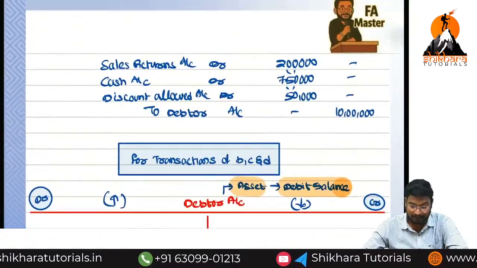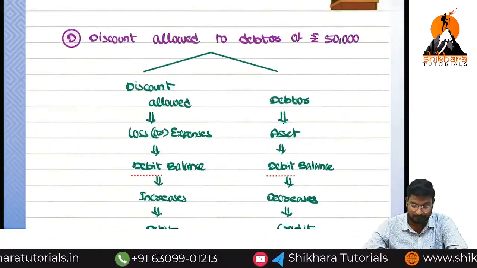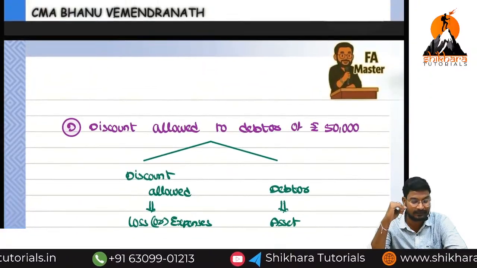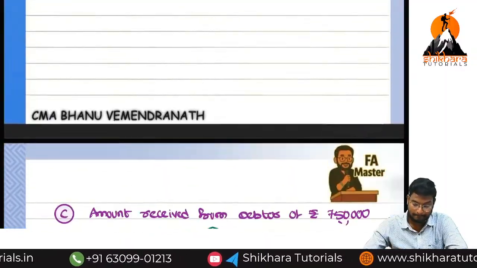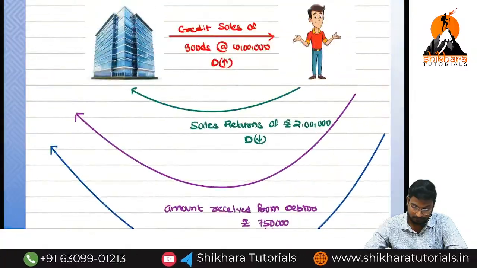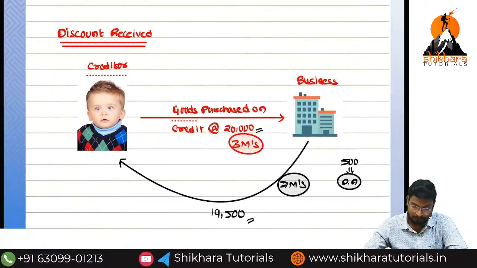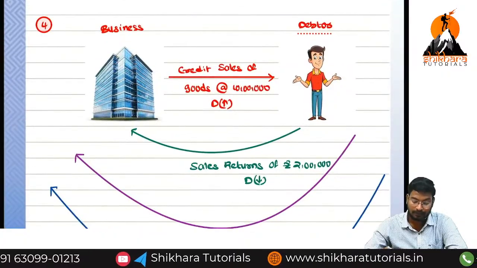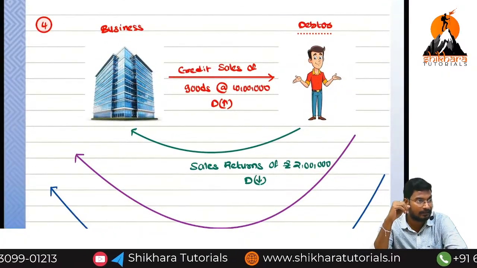Okay, in the previous class, we have discussed some of the journal entries. So, what are the journal entries we have discussed? Only data, sir. Okay. So, we have completely discussed about the debtor situation.